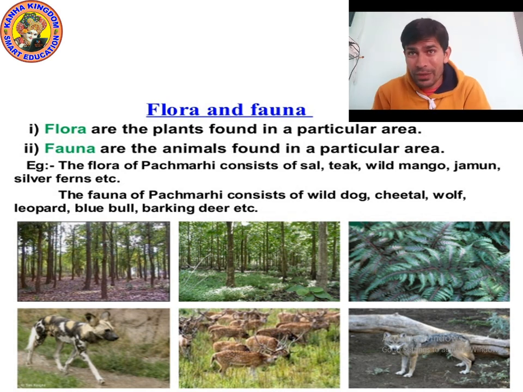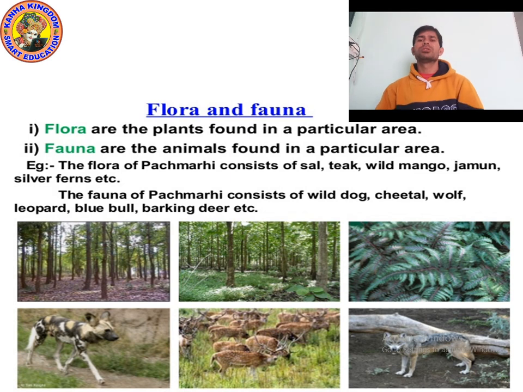As you can see in the picture, you can see some animals and plants: sal, teak, silver ferns, and also deer, wild dog, leopard, wolf.